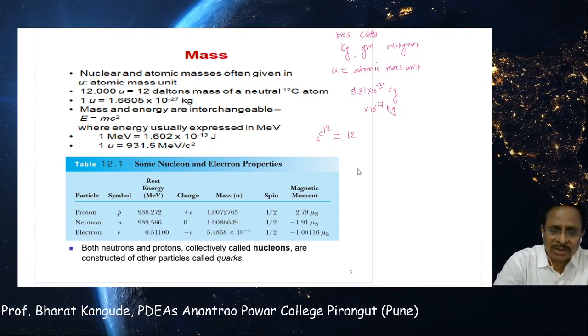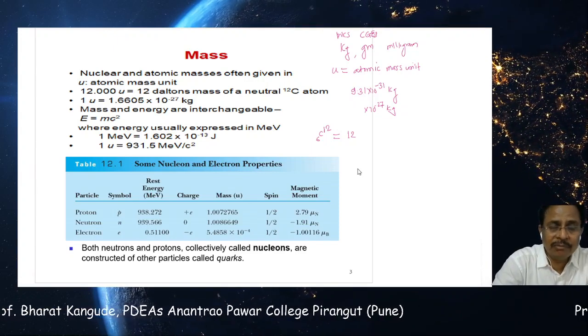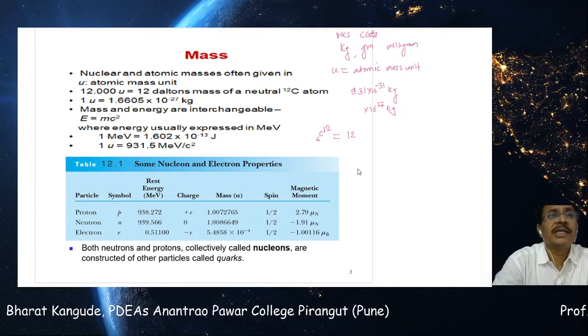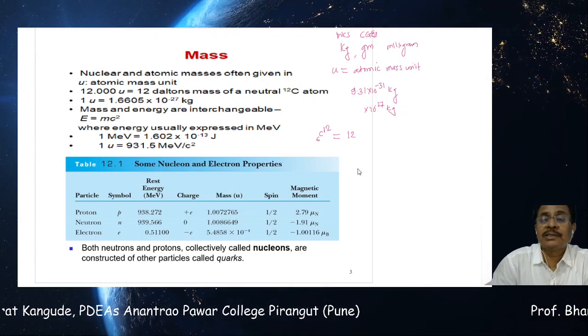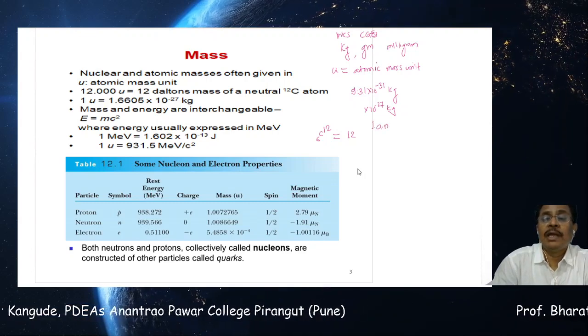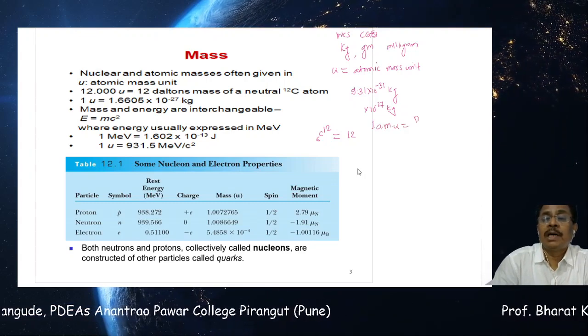Whatever quantity we get as a result is called 1 atomic mass unit.